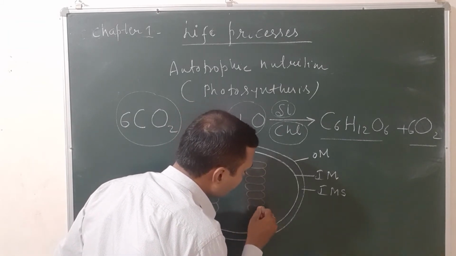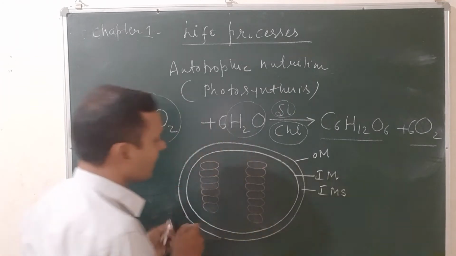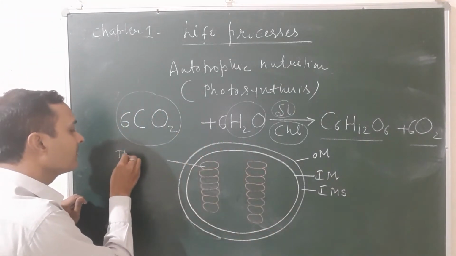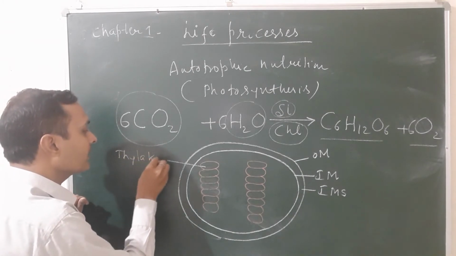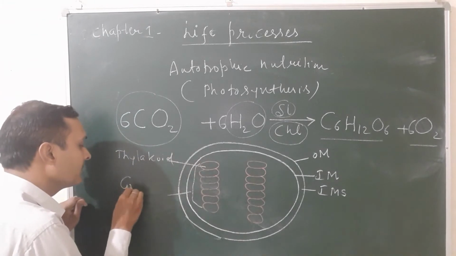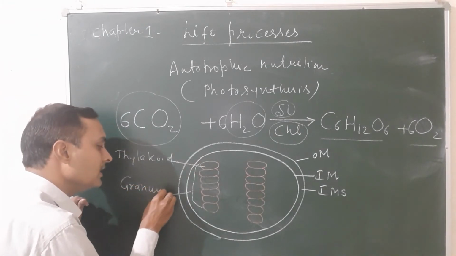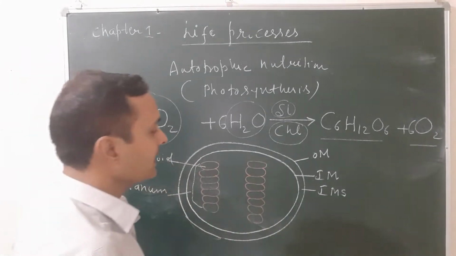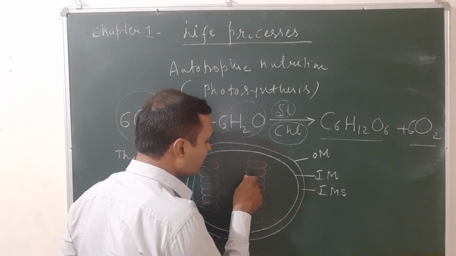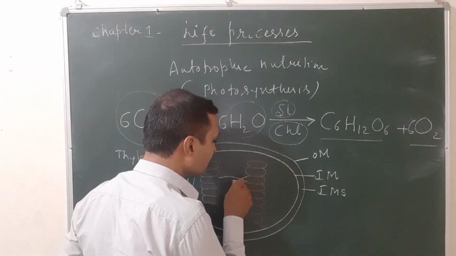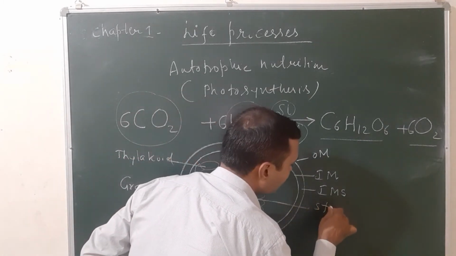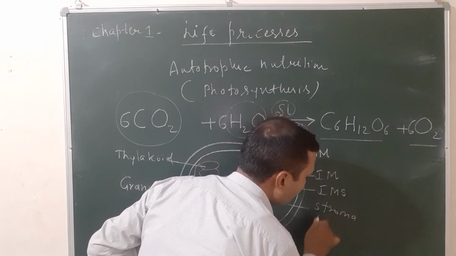The single coin-like structure is called the thylakoid. A group of thylakoids is called a granum. And these thylakoids are interconnected by tube-like structures known as the stroma lamellae.